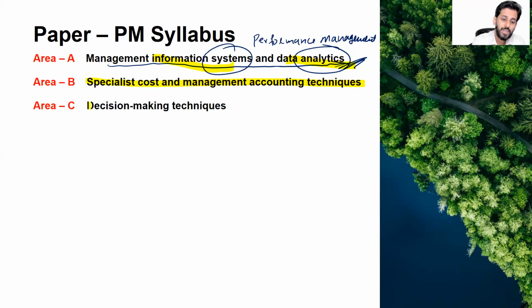Area C. Area C is about the decision making techniques. Now, while studying this section, you must have clarity in your mind that you are in that position, sitting in your office chair, where you have to take the decisions of the organization. Now, let me give you an example.